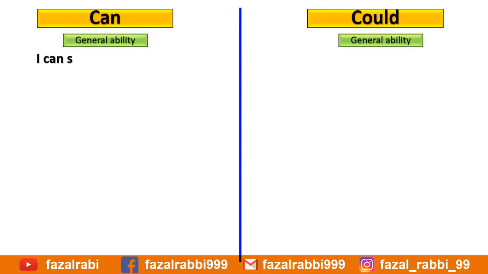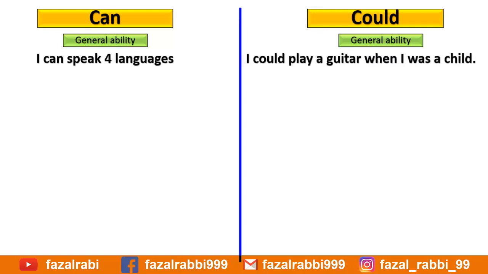For example, I can speak 4 languages. I could play the guitar when I was a child. Here, can shows the general ability of a person speaking 4 languages. Remember, it is in present form. On the other side, could also shows the ability of a person who was able to play guitar but is no longer capable of it. So it becomes a past ability.